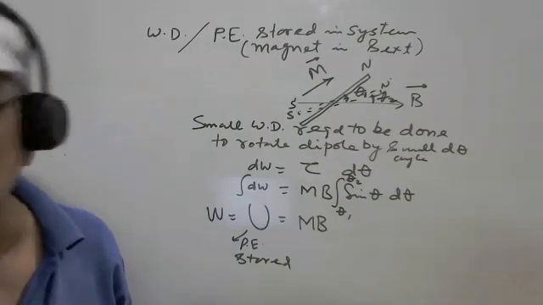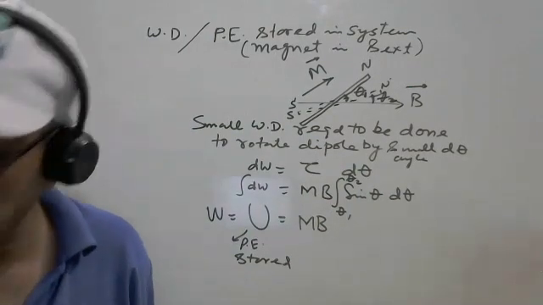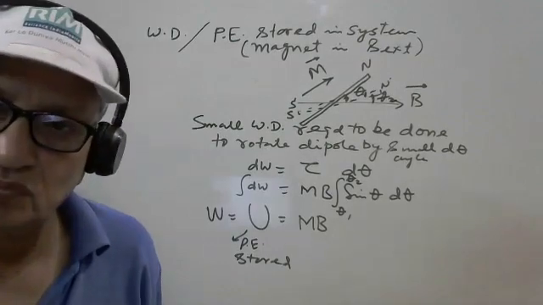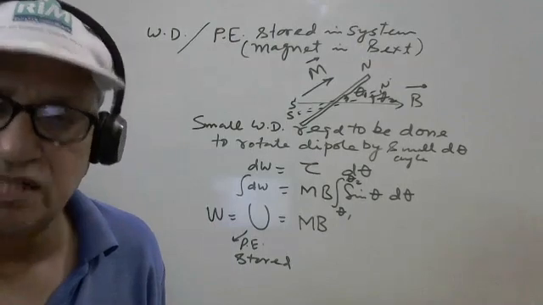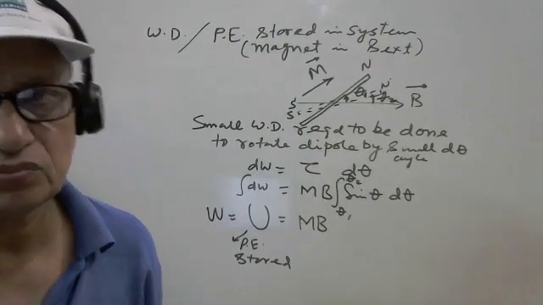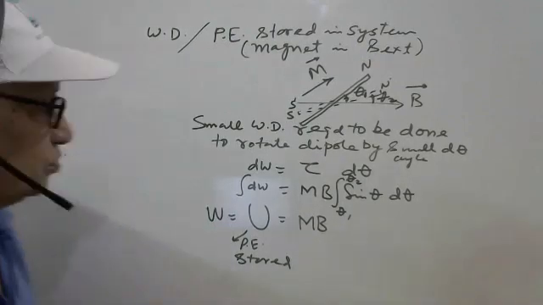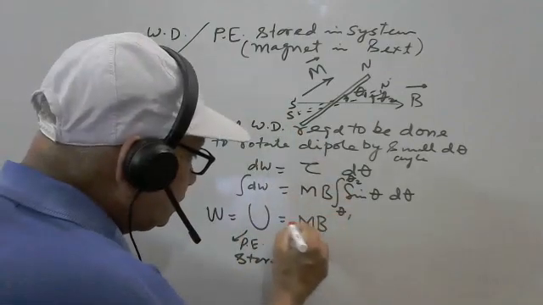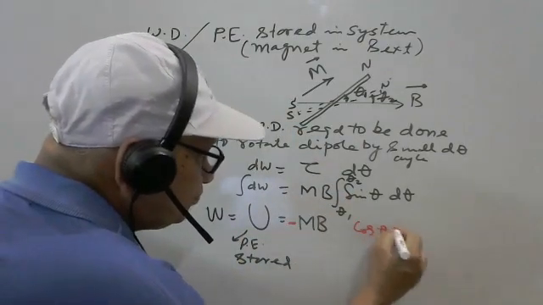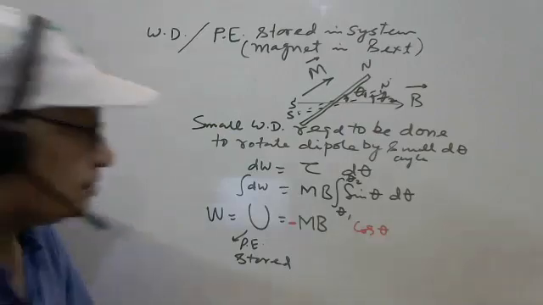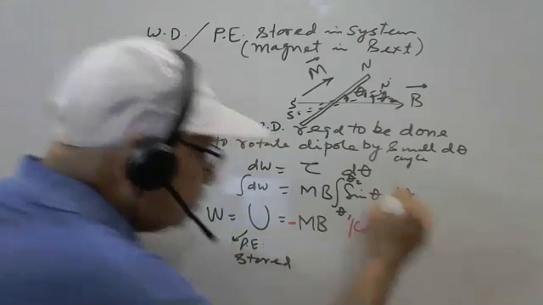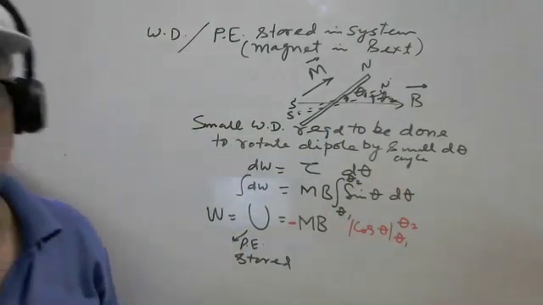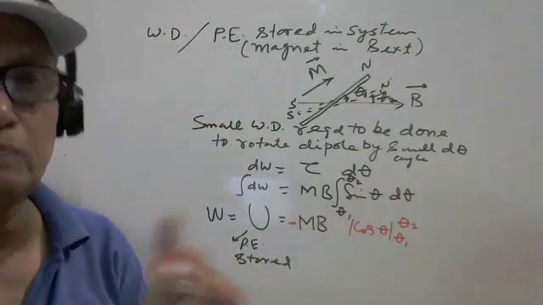Integration of sine theta is minus cos theta. And if it is differentiation, then it is plus cos theta.